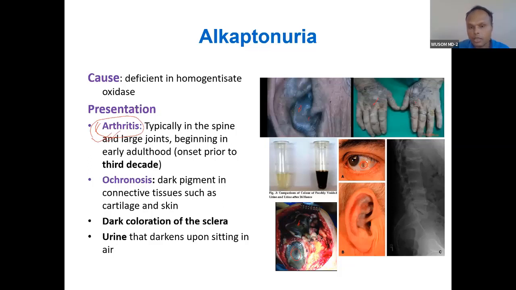When you let the urine stand, it will turn a very deep black color, a purplish black color. There is also dark coloration of the sclera, and urine turns dark upon sitting. So you understood the enzyme deficiency is homogentisate oxidase. This is very easy to understand. Okay, you understood this? Yes, sir.